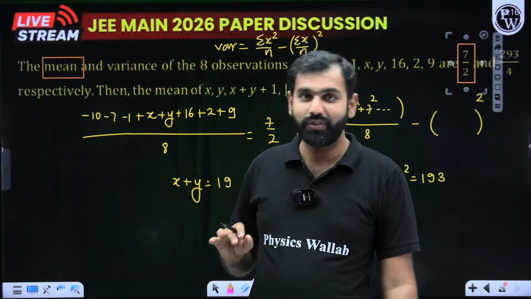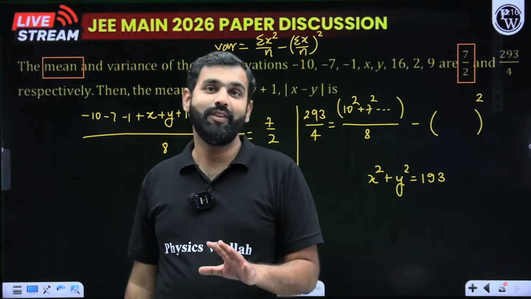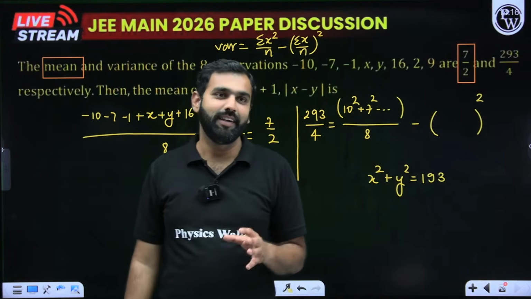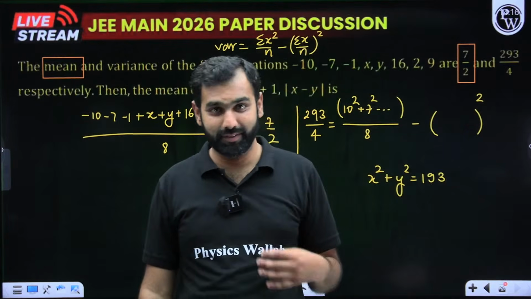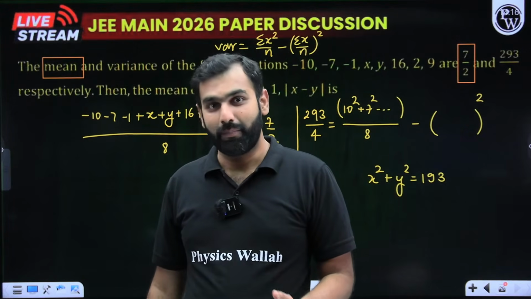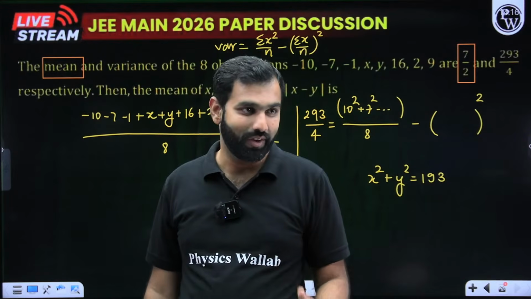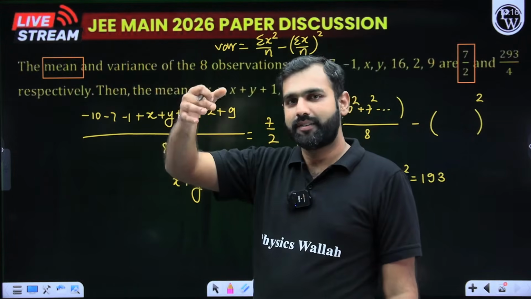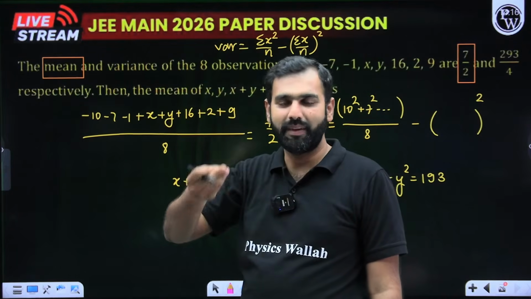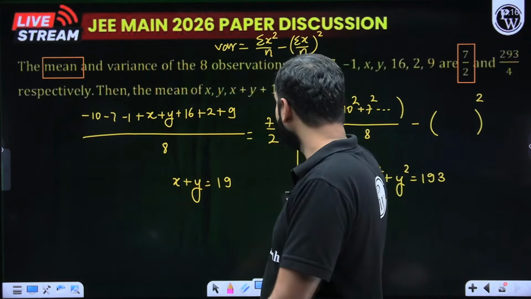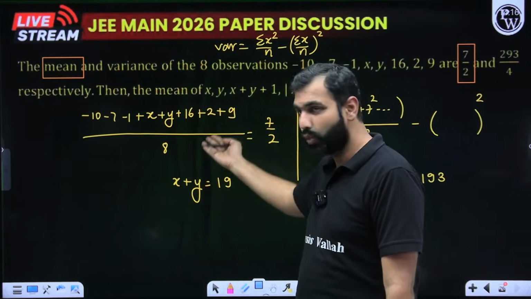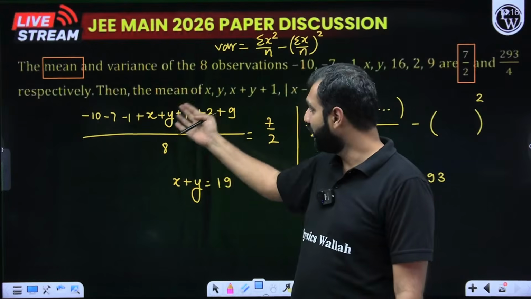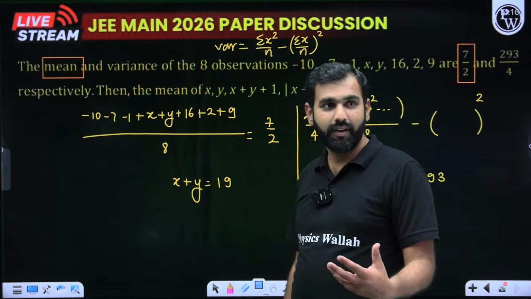Somebody yesterday was saying in the comments that, sir, this is the question I did correctly. So we are really proud of you that at least statistics is what you are all doing correctly. This is a bonus, right? Plus 4 is there from statistics for everyone. They are asking questions on mean, variance, median, standard deviation, with basic formulae, and they are not giving you much calculation. You do this much calculation in 12th standard boards as well, so why wouldn't you do this kind of calculation in JEE as well?